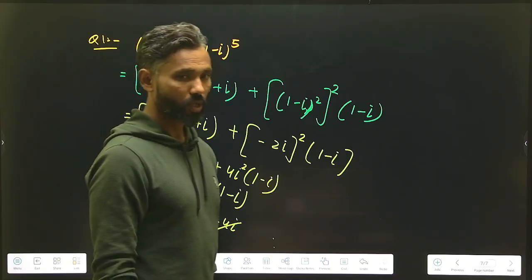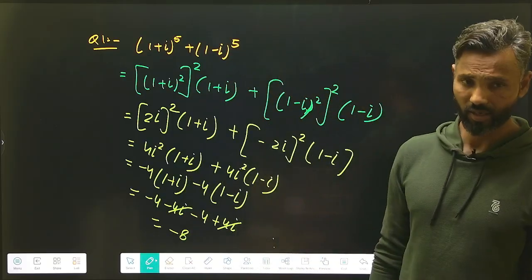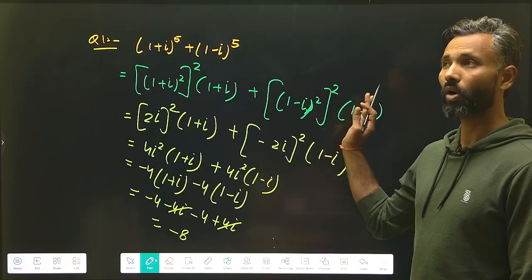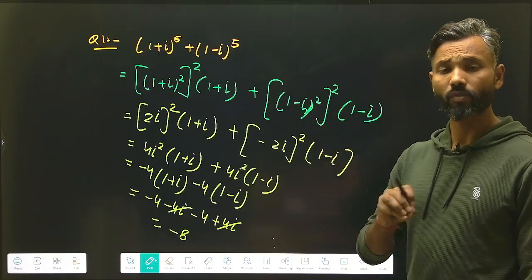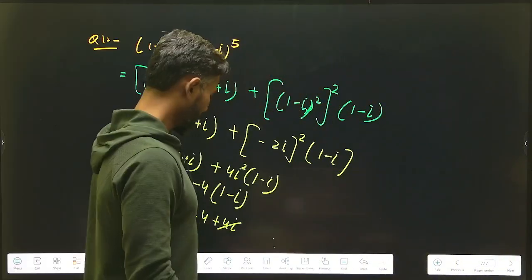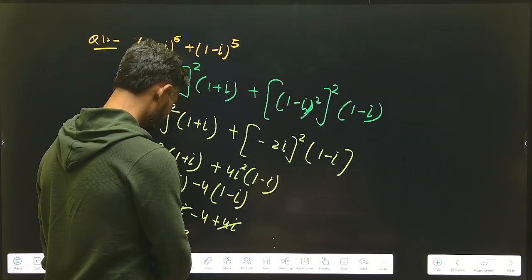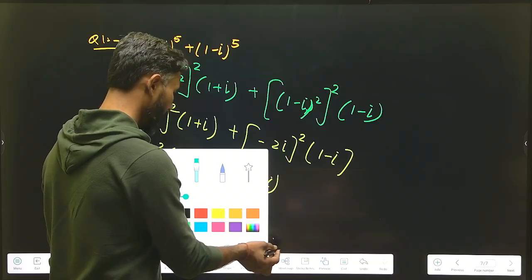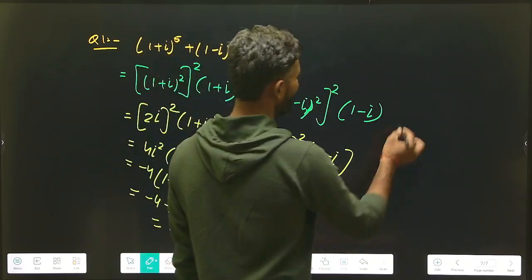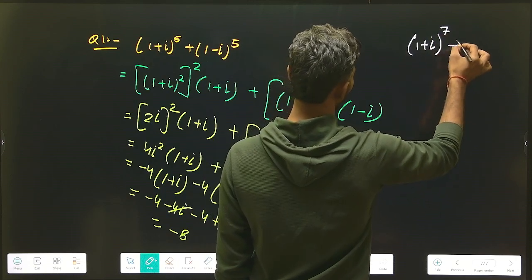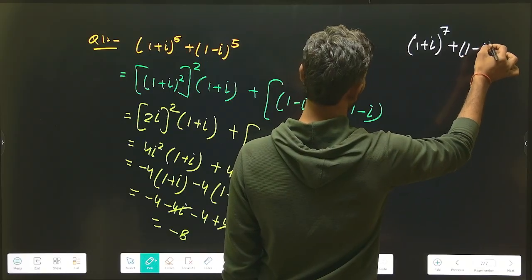It is based on the concept we recently discussed. Now I'm going to write a question just for all of you, and you have to mention the answer of this question in the comment box. The question is that you just have to get the value of (1 plus iota) whole to the power 7 plus (1 minus iota) whole to the power 7.